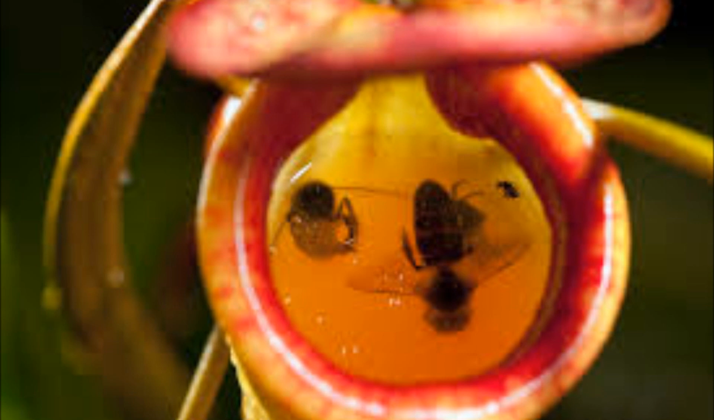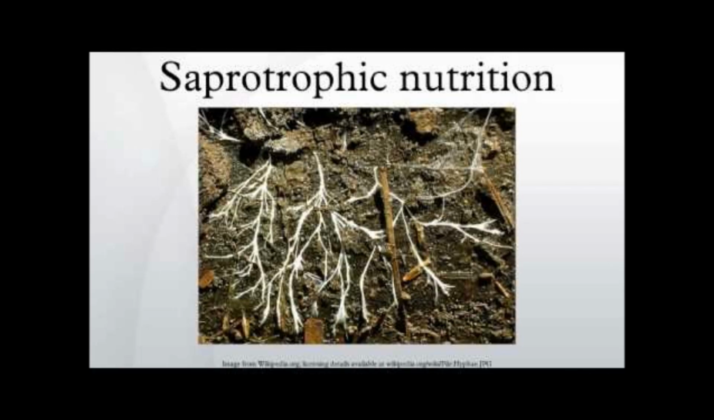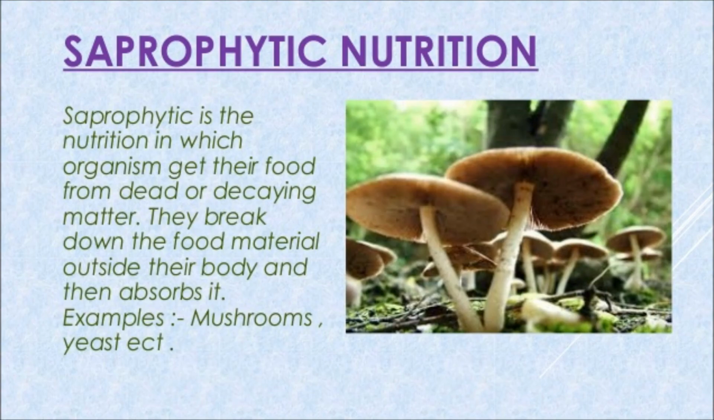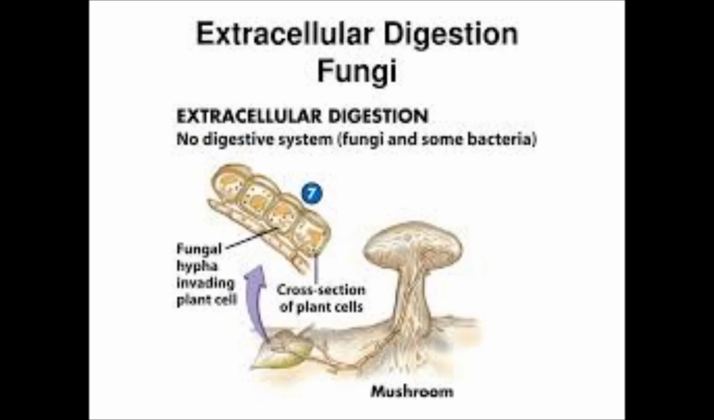Another mode of nutrition is saprotrophic nutrition. In Greek, sapros means rotten and trophic means food or nutrition. So it is the mode of nutrition in which the organisms feed on dead and decaying organic matter. The food gets digested outside the cell, even outside the body of the organism. Such type of digestion is called extracellular digestion.